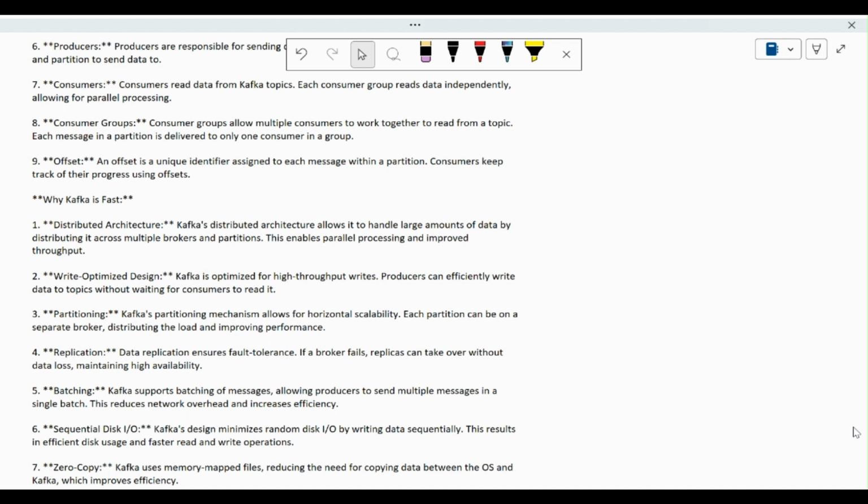Next one, we have partitioning. As I already mentioned, partitioning is nothing but sharding, and Kafka's partitioning mechanism allows for horizontal scalability, like increasing servers and so on. Each partition can be on a separate broker, distributing the load and improving the performance.